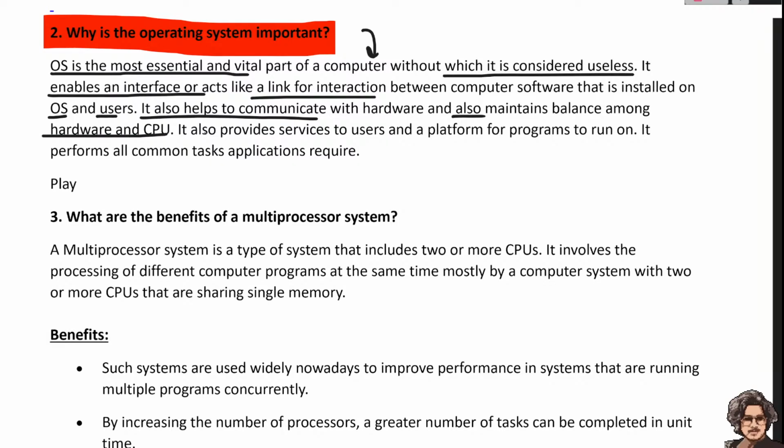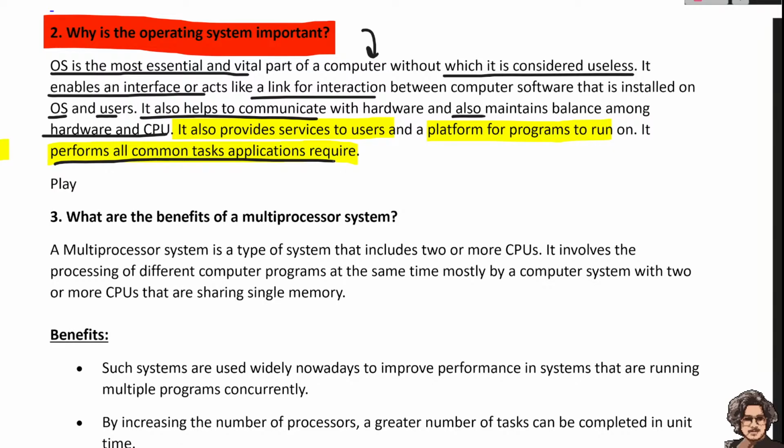It also provides a service to the user and a platform for programs to run on it, and it performs all the common tasks that applications require. So this is the primary definition of the importance of an operating system. It plays a vital role in the computer. We can't imagine any computer without an operating system.